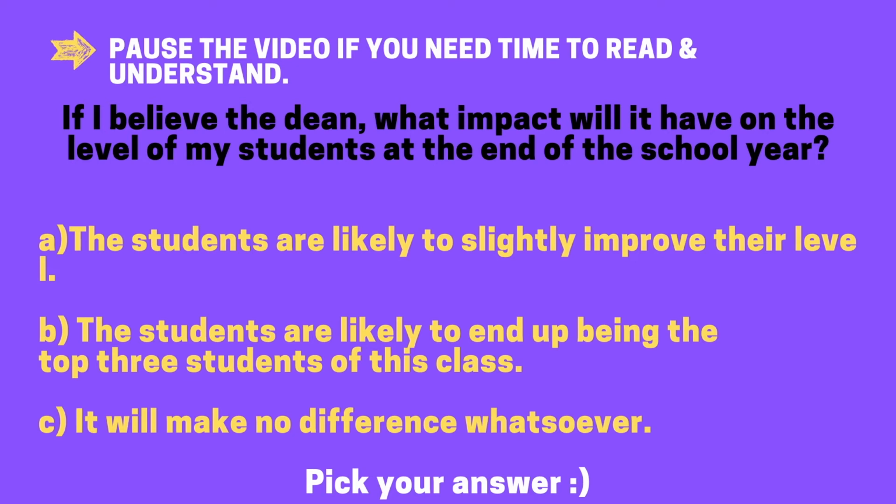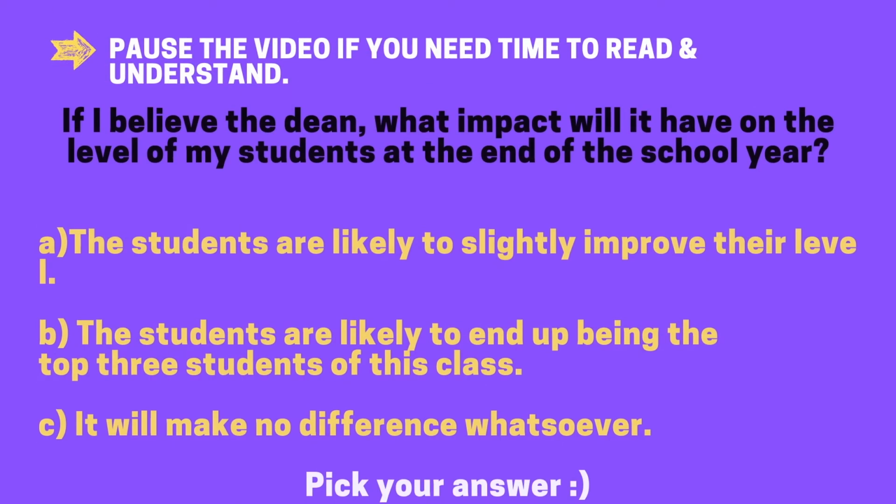Again, if you need to pause the video and you need time to read and understand, please do. I'm going to ask you to choose between these 3 options. Option A, the students are likely to slightly improve their level. Option B, the students are likely to end up being the top 3 students of this class.